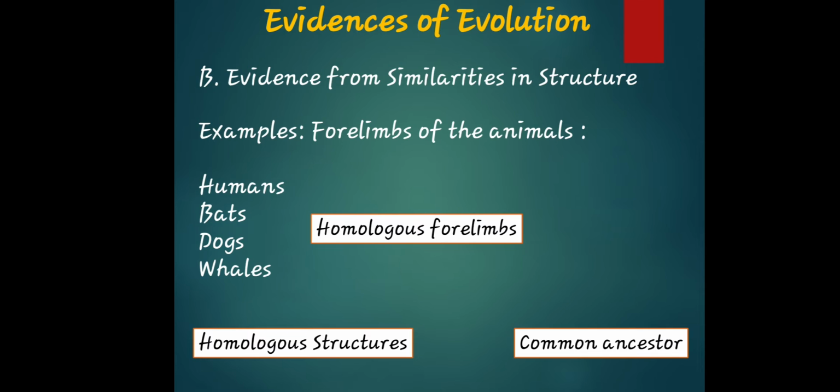So it will serve as your evidence from the similarities of the structure of the living organisms in that time. So aside from the fossil record, the evidence of evolution is also guided by evidence from similarities in structure, meaning how living organisms change over a long period of time. That's why I have an example here: the forelimbs of animals. What are those homologous forelimbs or homologous structure or common ancestor of it? We have the example of human, bats, dogs, and whales.